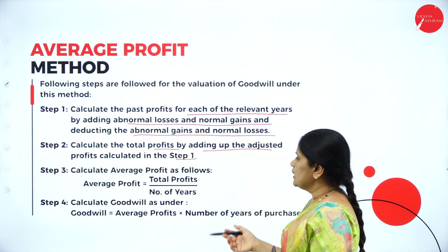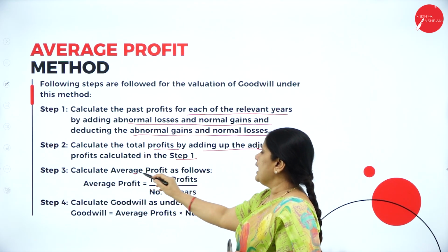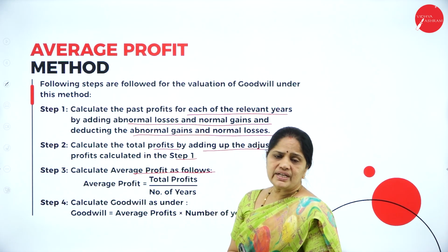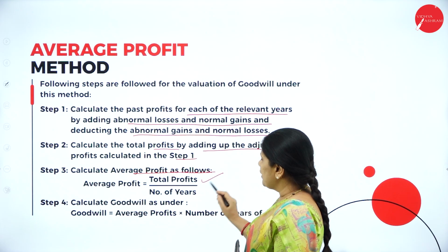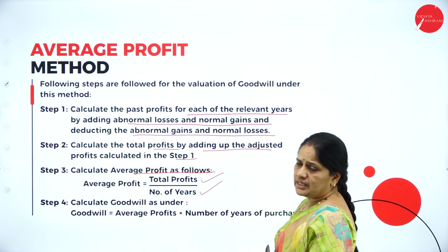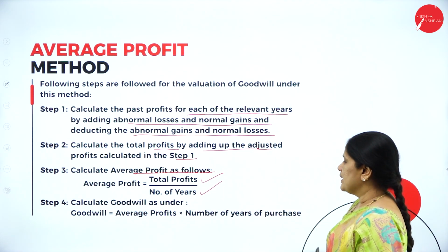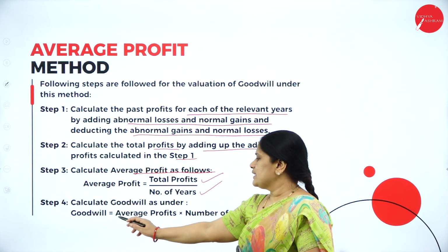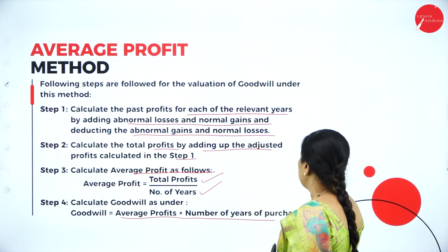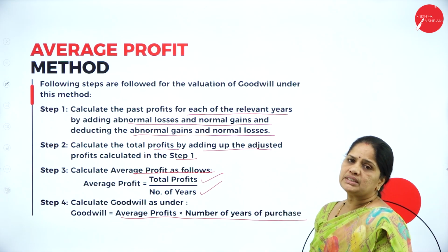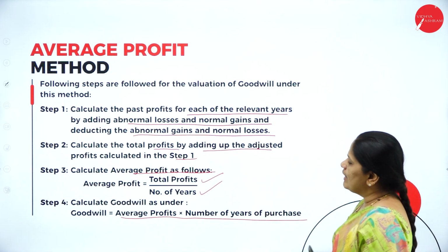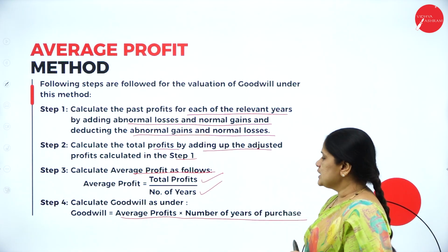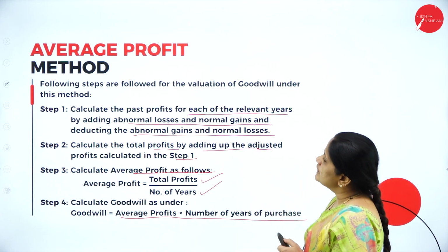Now, calculate the average profit: total profits divided by number of years. Then goodwill is calculated: goodwill equals average profit into number of years purchased. So, we get the value of goodwill.